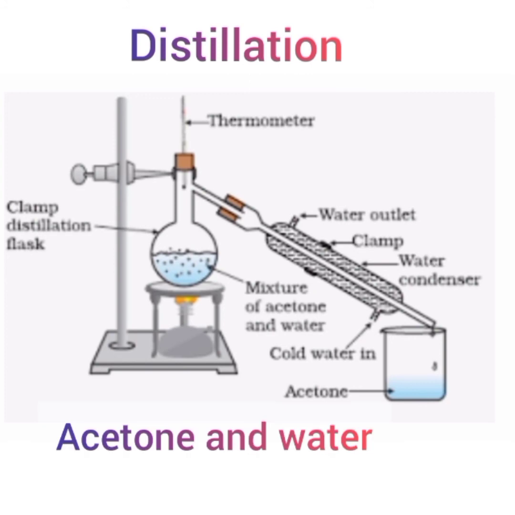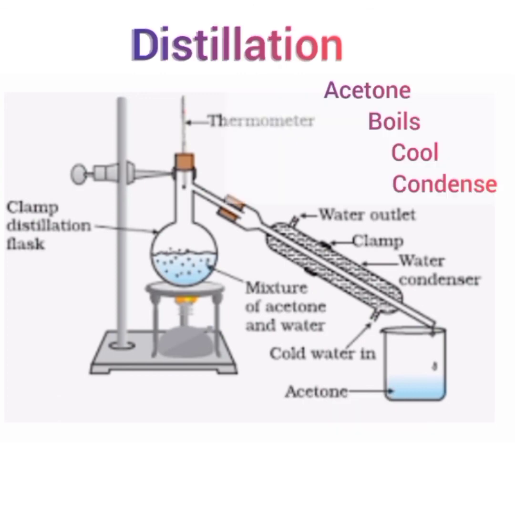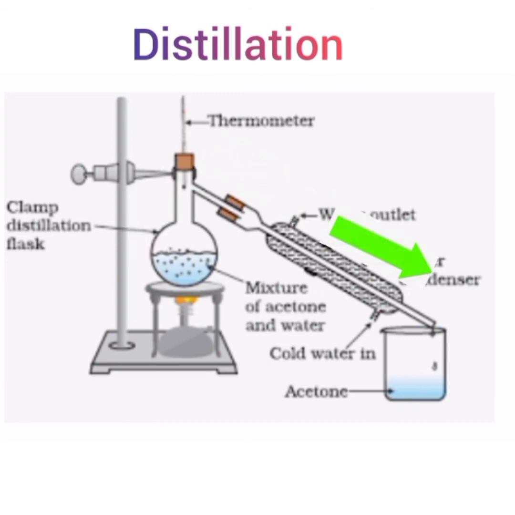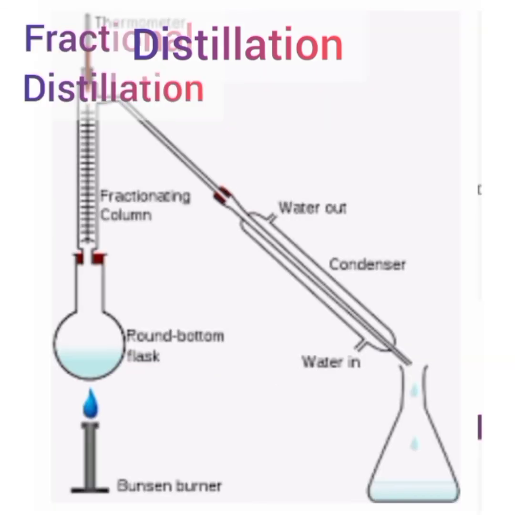When a mixture of acetone and water is heated in a distillation apparatus, heat the flask. The acetone, which has a lower boiling point than the water, first boils, then cools and condenses and is separated from water. It indicates that the acetone vaporizes, condenses in the condenser and can be collected from the condenser outlet, and the water is left behind in the distillation flask.